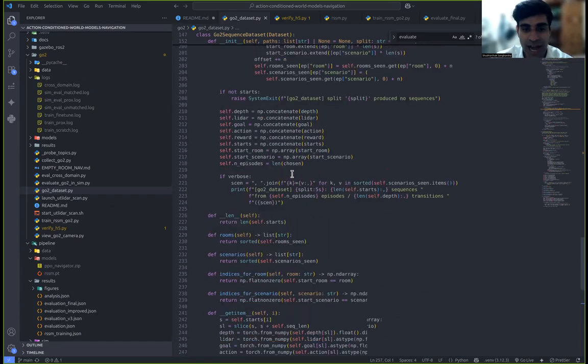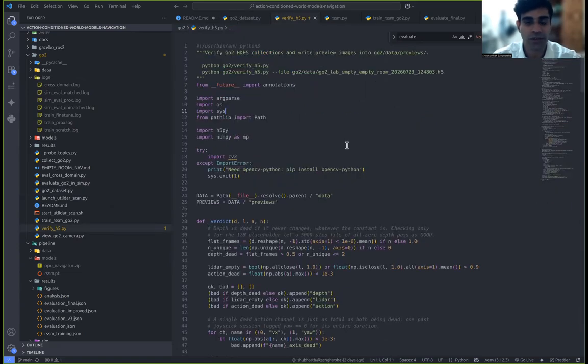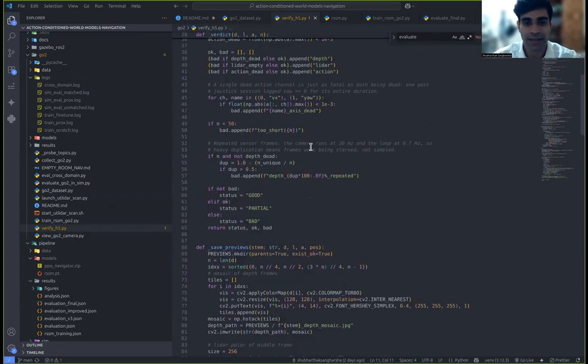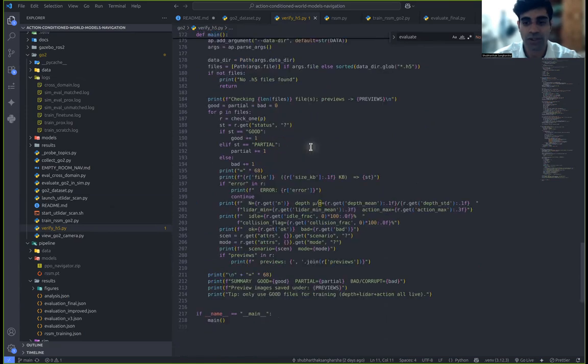One more thing worth showing is the get item, where I optionally add a small sensor-space noise during training, with augment greater than 0, as this is the cheapest defense against memorizing individual frames when you only have a few thousand real transitions. Something similar is called verify Go-To, which basically verifies the HDF files are not corrupted, so no corrupted file goes in and it keeps the format clean.